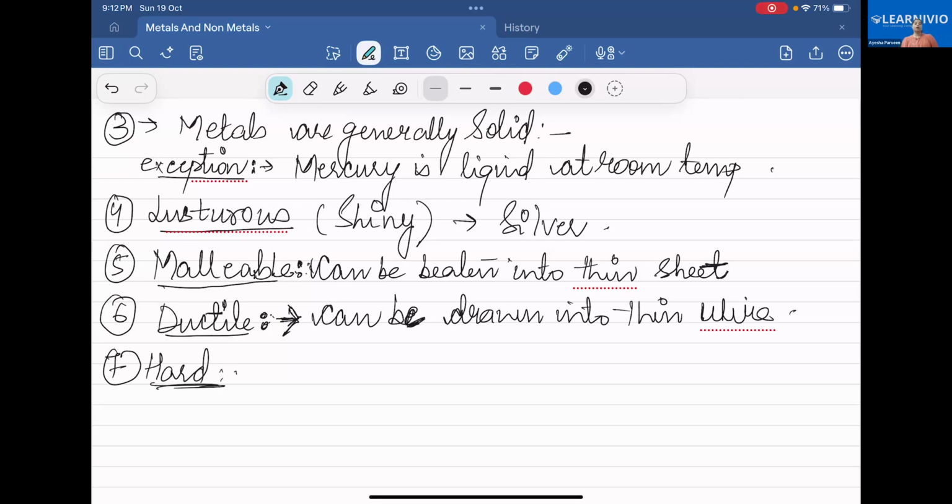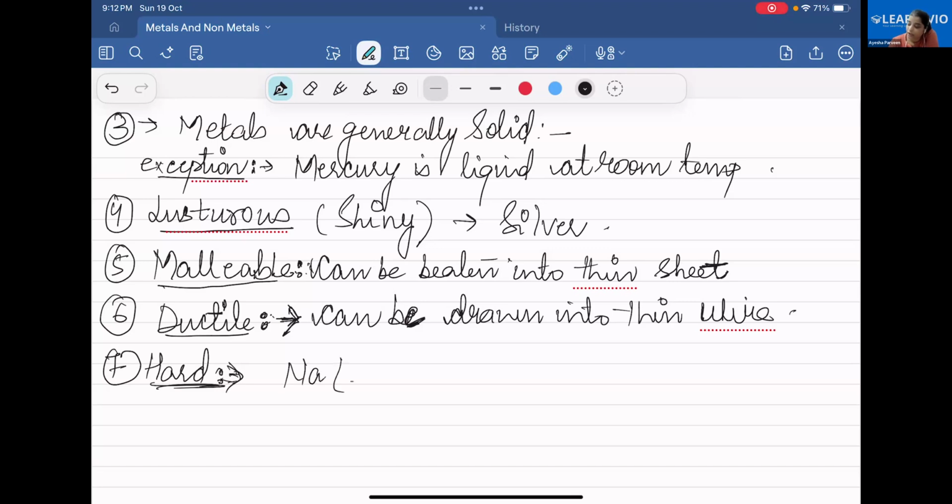Next property is hard. You know that metals are hard in nature. Already know it. Yes. It's very basic, but there is an exception about two metals which, although they are metals, are not very hard. Tell me. Mercury. No, no, that is liquid. I'm talking about hard.